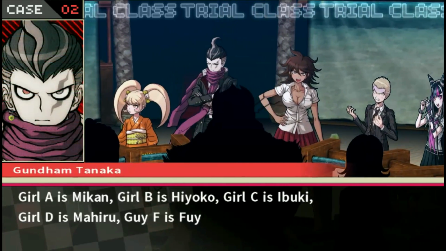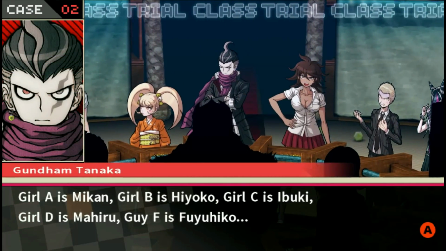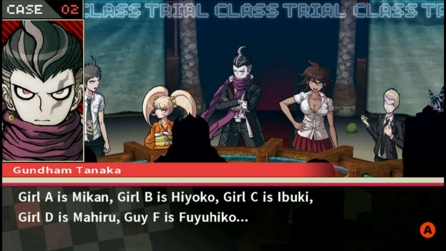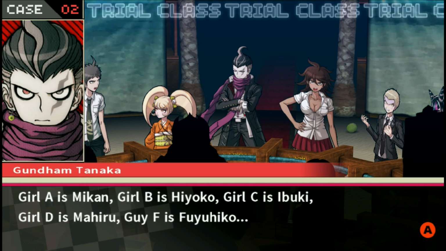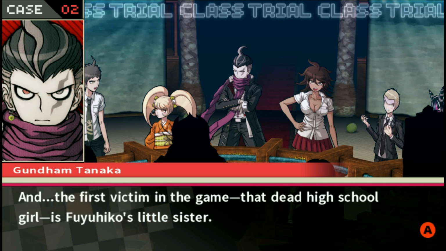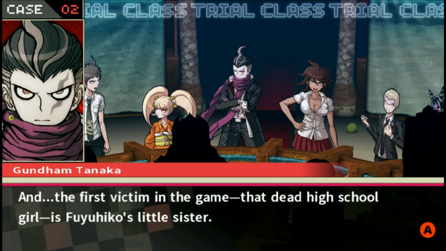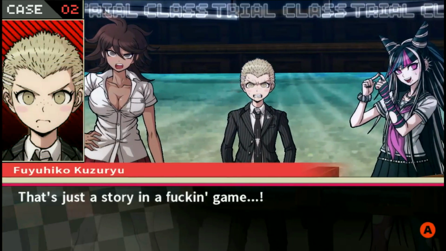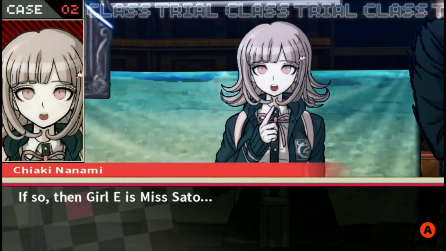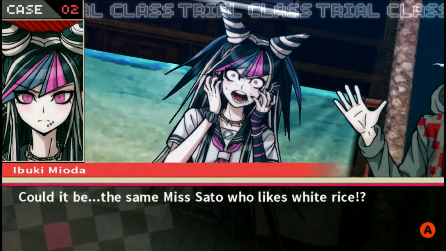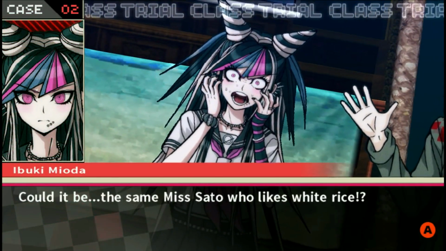Girl A is Mikan. Girl B is Hiyoko. Girl C is Ibuki. Girl D is Mahiru. Guy F is Fuyuhiko. So who's Girl E? And the first victim in the game, that dead high school girl, is Fuyuhiko's little sister. Yes, Gundam. That's just a story in a fucking game. If so, then Girl E is Miss Sato. Could it be? The same Miss Sato who likes white rice?